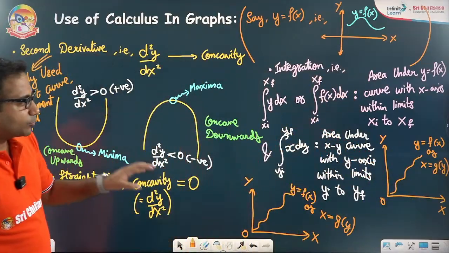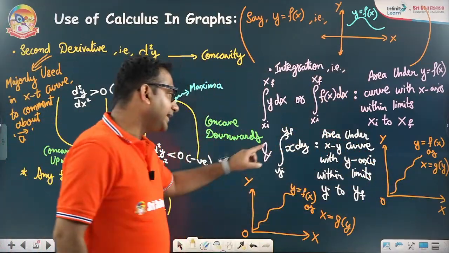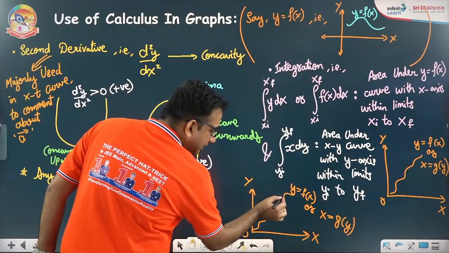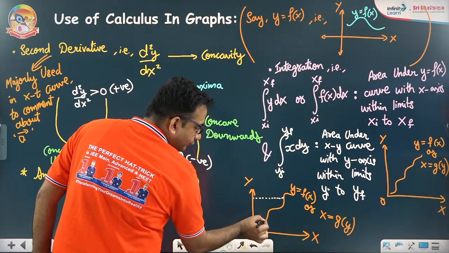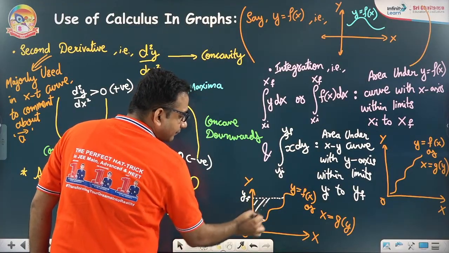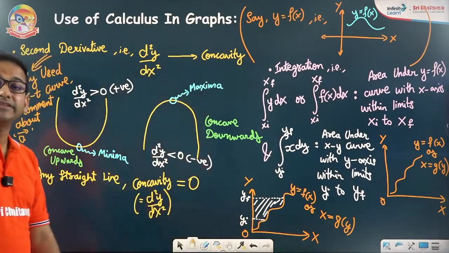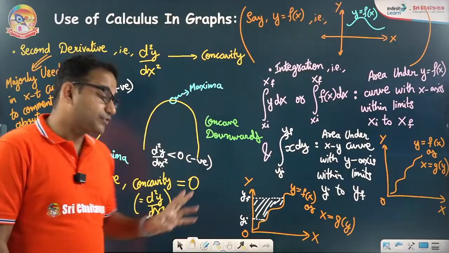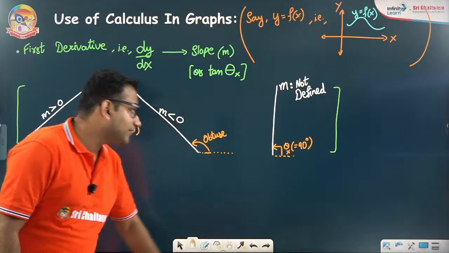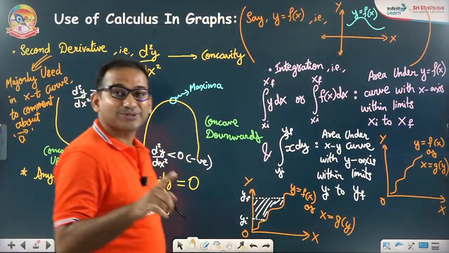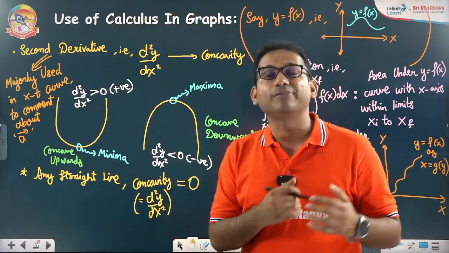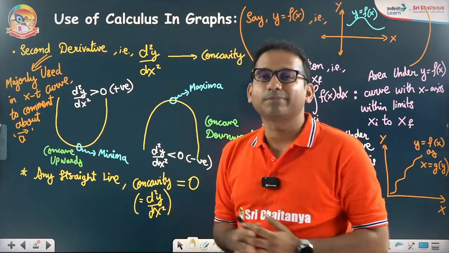Okay, now the moment you want to talk about integration of x dy, then area must be taken with y-axis within limits y initial to y final. So you will say, suppose this is my y initial, this is my y final, integration will give me this area. Remember, first derivative gives you slope. First derivative is giving you slope. Second derivative is giving you concavity. The second derivative is majorly used in the kinematics graph of xt, where you want to comment about a in kinematics, but at many other places, right?